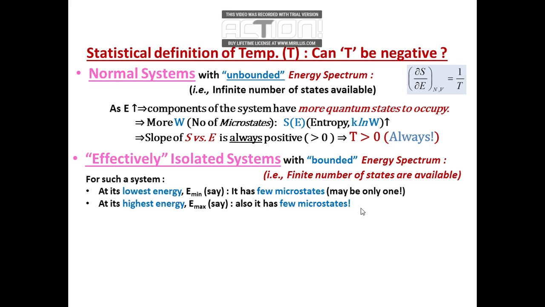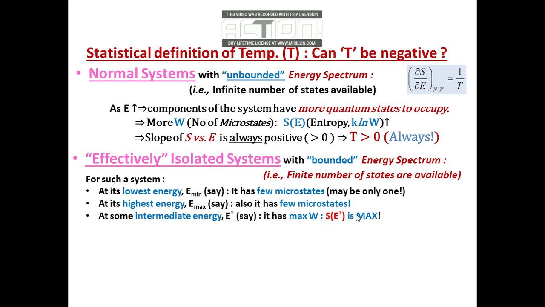So entropy will be small in the first case, and it will also be small in the second case, because W is also not very large. However, at some intermediate energy, these systems may have maximum W, the number of microstates may be more. Microstates being more, the entropy at that energy E star will also be maximum.